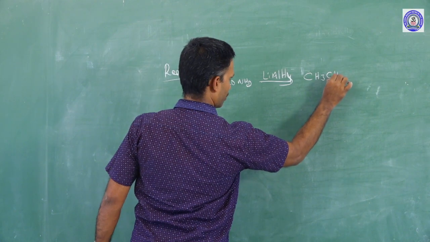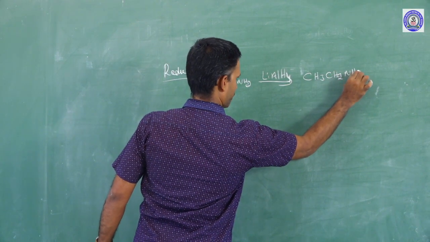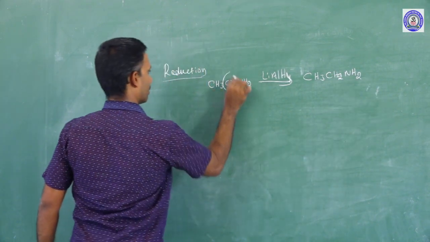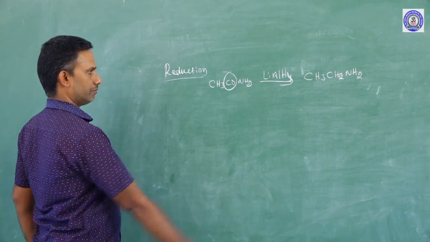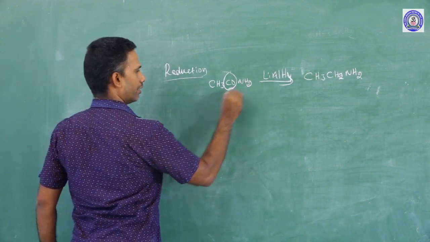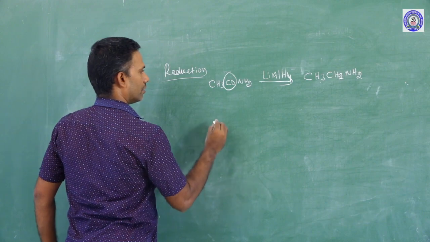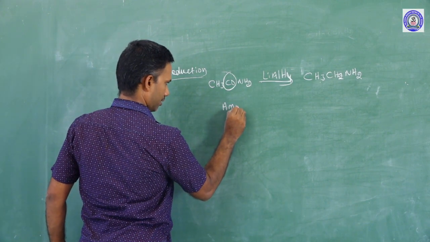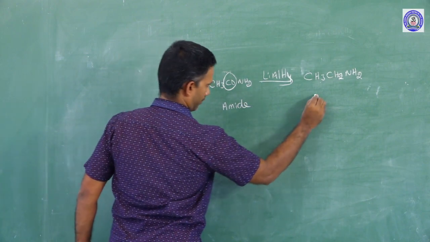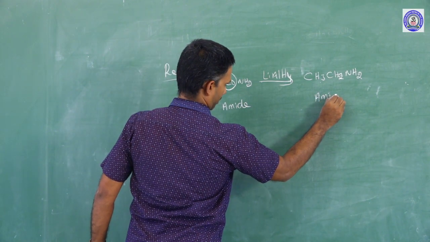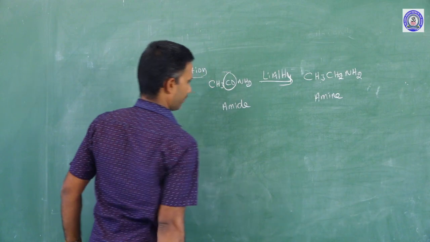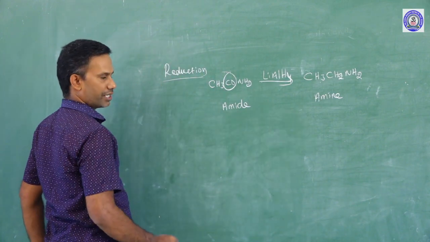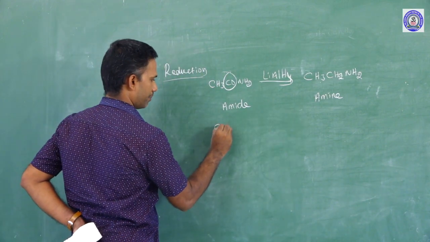CH3CH2CH2, this carbonyl group is reduced. See here also amide becomes amine. Acetamide becomes ethylamine.